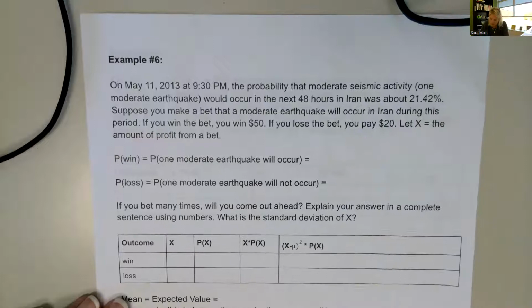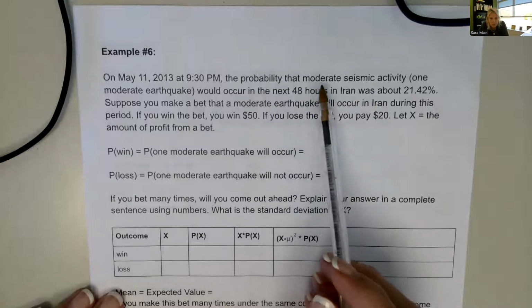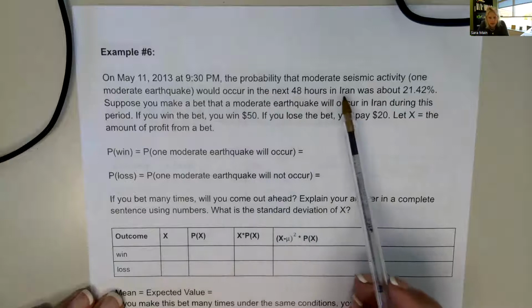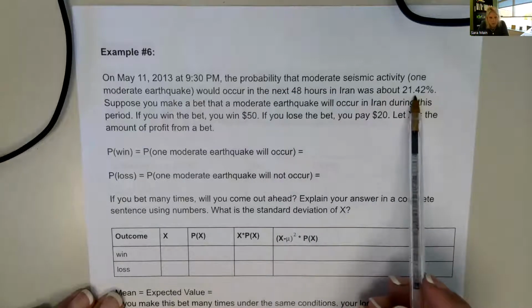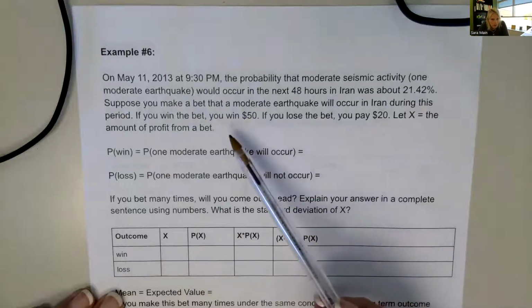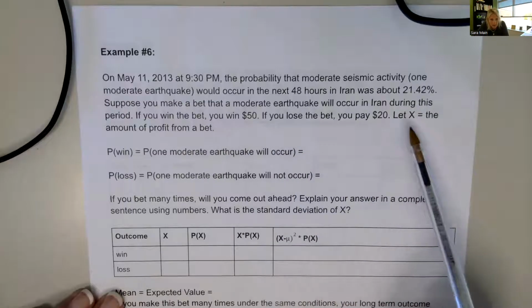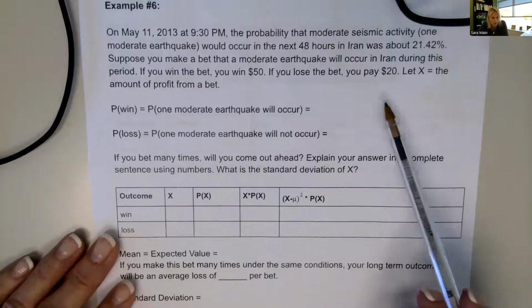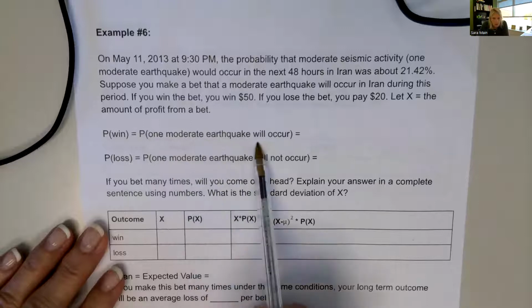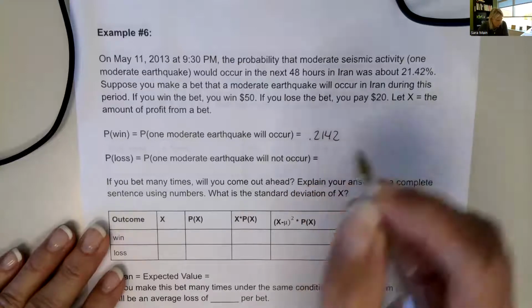Look at example 6. Example 6 says, on May 11, 2013, the probability that moderate seismic activity, one moderate earthquake, would occur in the next 48 hours in Iran was about 21.42%. Suppose you make a bet that a moderate earthquake will occur in Iran during this period. If you win the bet, you win $50. If you lose the bet, you pay $20. Let X be the amount of bet profit from the bet. So the probability of winning, which means that an earthquake will occur, they said was about 0.2142 in decimal form.